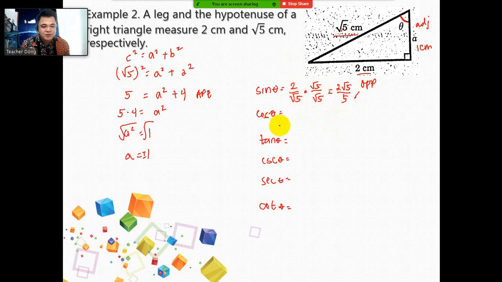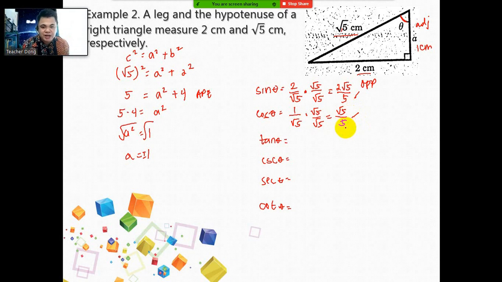Okay? Next, we have cosine theta. Cosine theta is adjacent over the hypotenuse. Your adjacent is 1 over the hypotenuse square root of 5. So we still need to rationalize this one, guys. Okay, so multiply by square root of 5 over square root of 5. So 1 times square root of 5 is square root of 5 over square root of 5 times square root of 5 is 5. So this will now be the value of your cosine theta: square root of 5 over 5.